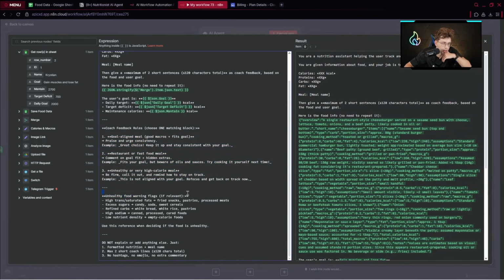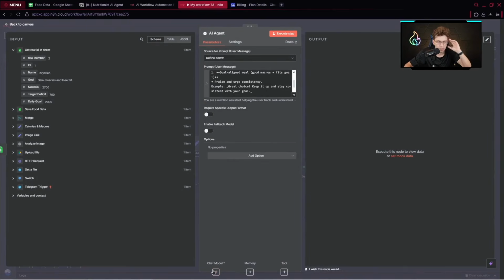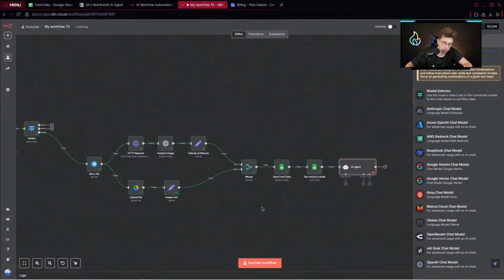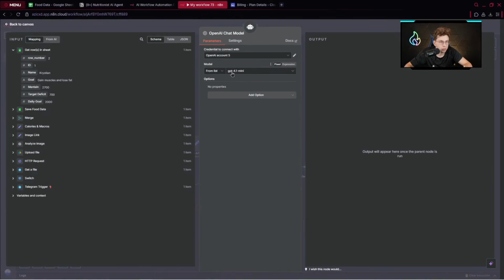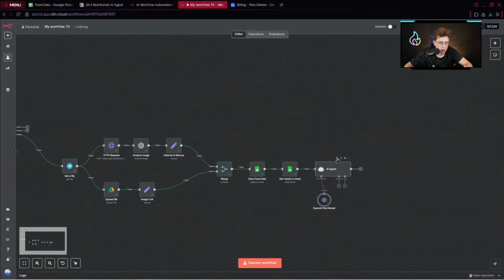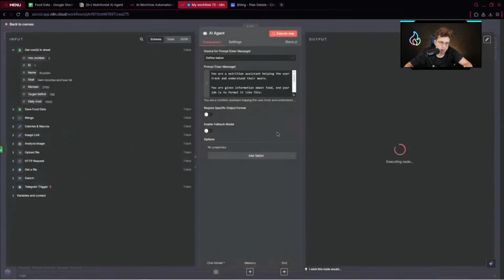Unhealthy food warning flags if relevant. And at the end, we've got the sentence: do not explain or add anything else, just formatted nutrition, meal name, max 2 short coach lines, no hashtags, no emojis. That's fine. That's everything. We can execute, actually, firstly the AI model. So OpenAI, GPT 4.1 mini, yeah.